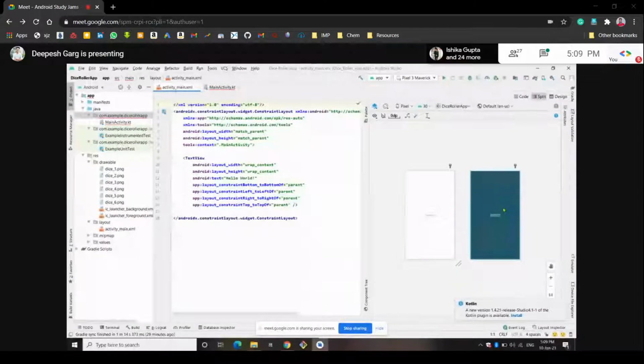First of all, we want to create one button. This default code you will find already when you open the app. This is already there, so don't worry if you don't understand this.